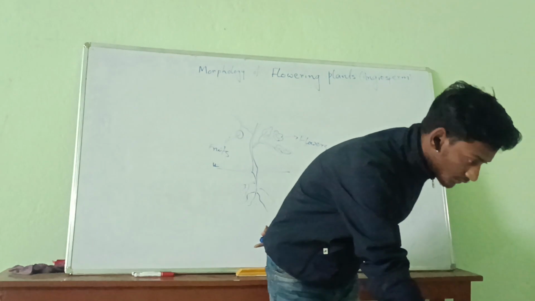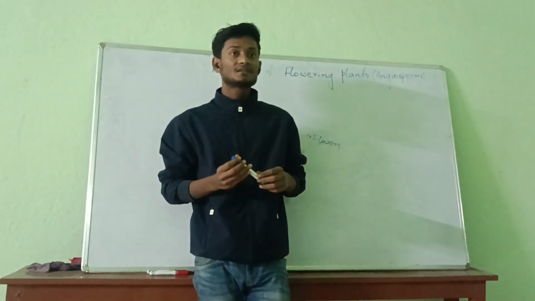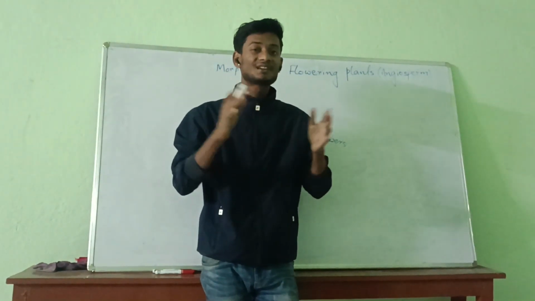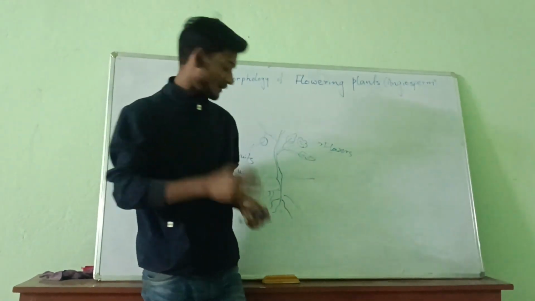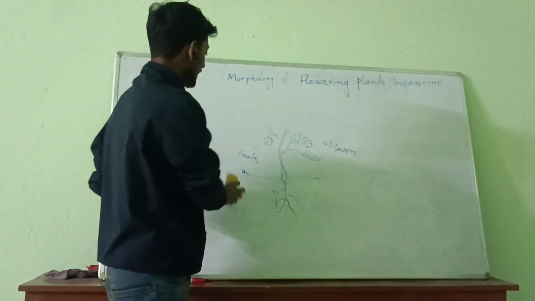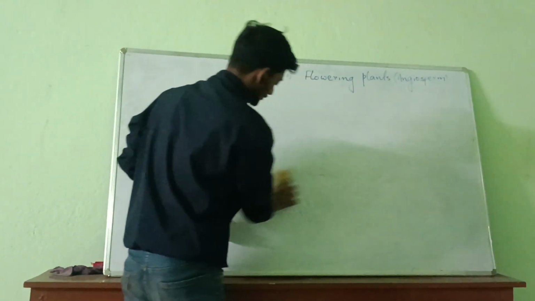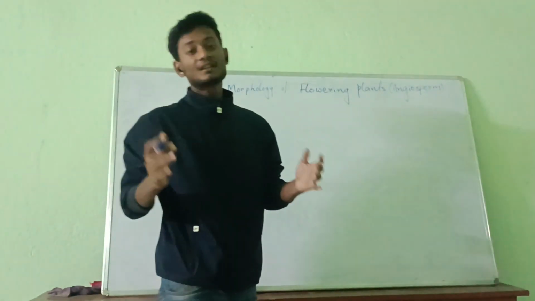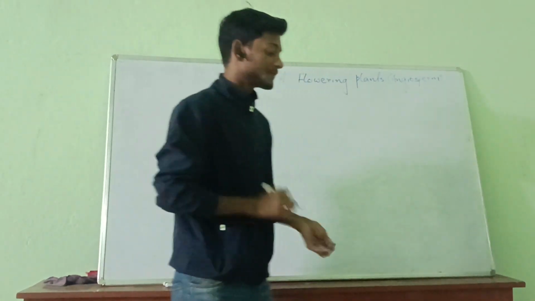Okay. So now there are certain differences among angiosperms. First we segregate angiosperms on the basis of lifespan. Now we are going to draw a flow chart which will show us the segregation or differentiation between angiosperms based on their lifespan.